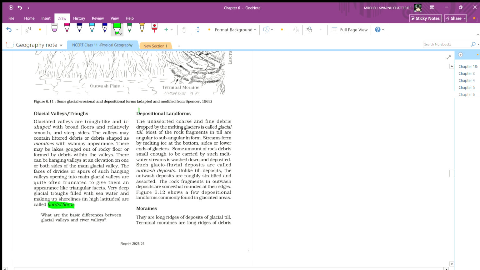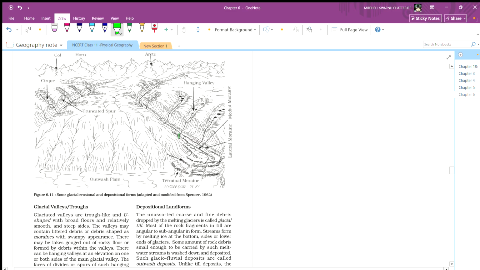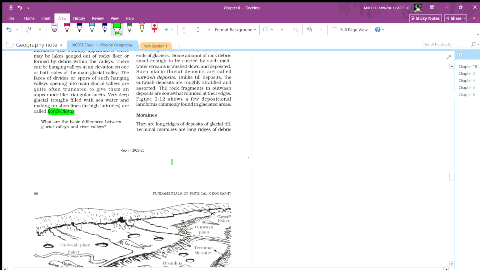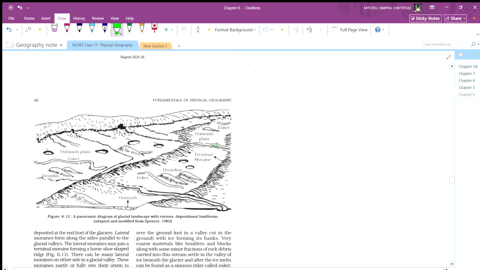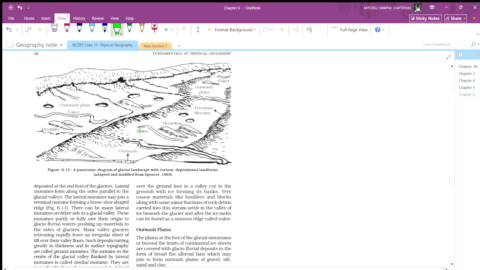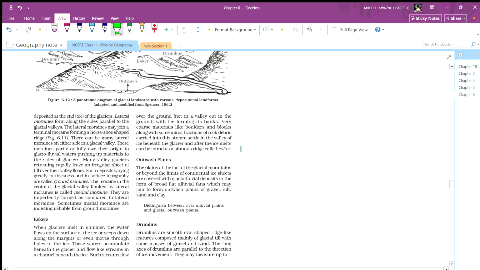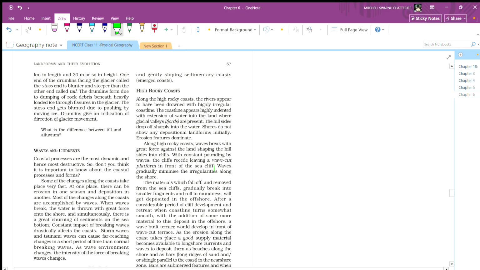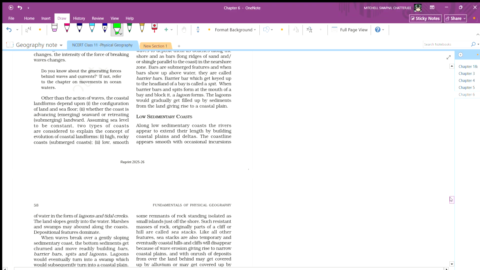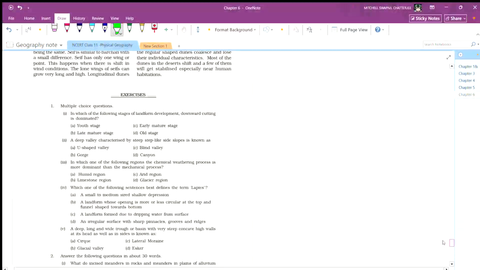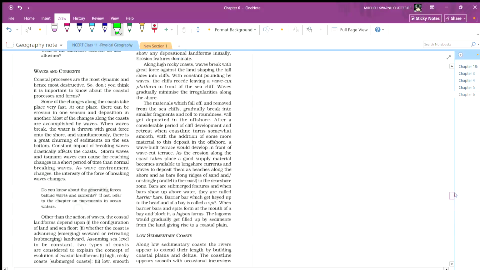Depositional landforms. The unassorted coarse and fine debris dropped by melting glaciers are called glacial till. So, let me show you. Not much is left. Oh god, this is a very big chapter. Let's continue this.